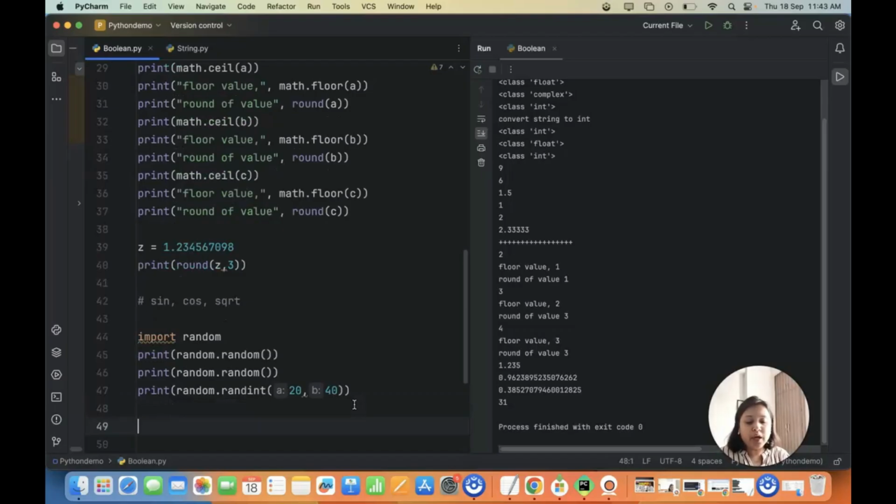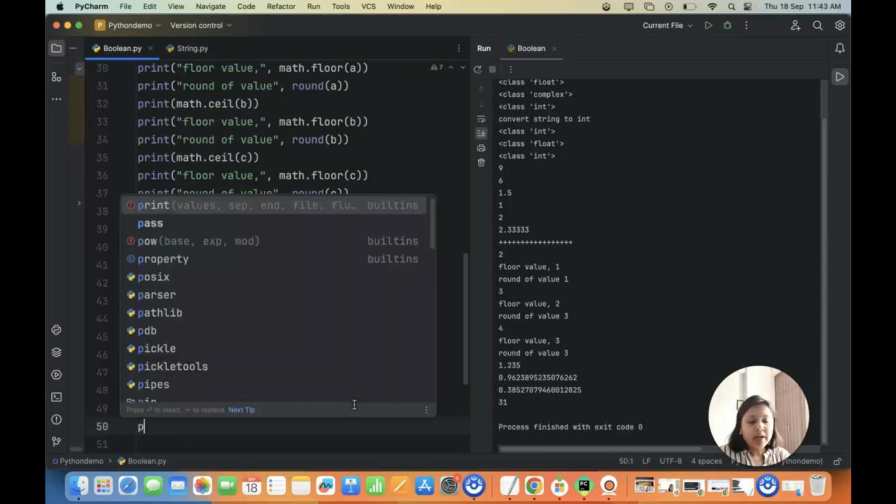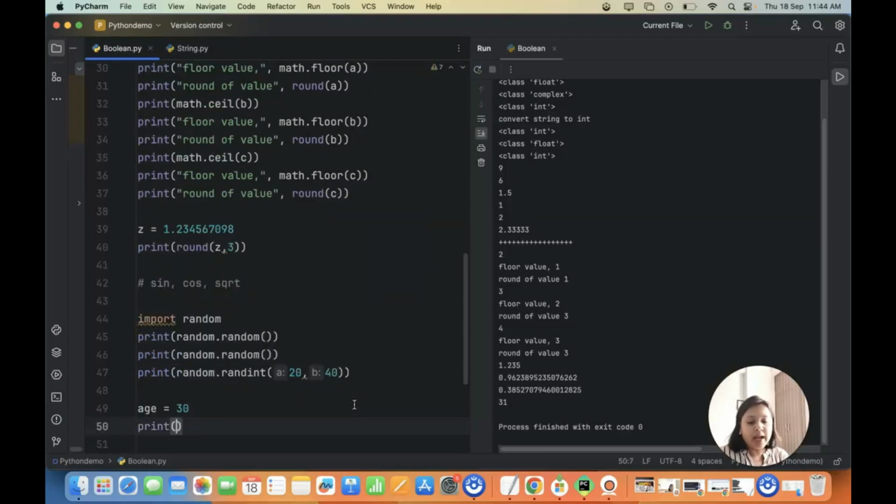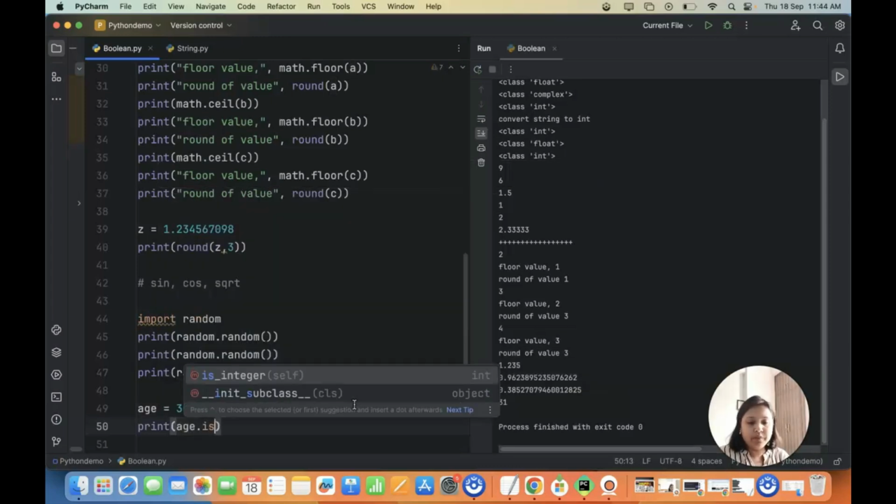So if I have to validate whether a particular column is only having numbers, let's say the age should only have numbers, right? It should not have any digits. So in that case, how will you validate it? Let's say I will use age as my variable and I will put 30. Okay. Now I will do print and I will do age dot is numeric.